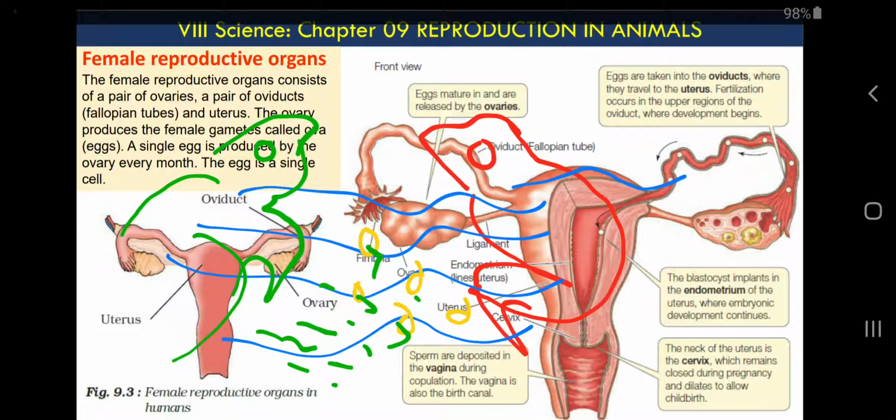and they will make a cell which is called zygote. Again zygote will divide and they will make new frogs. So this is how fusion or fertilization of male and female gametes happens in frogs. So you can see this fusion is happening outside the frog's body. This is what we call external fertilization.